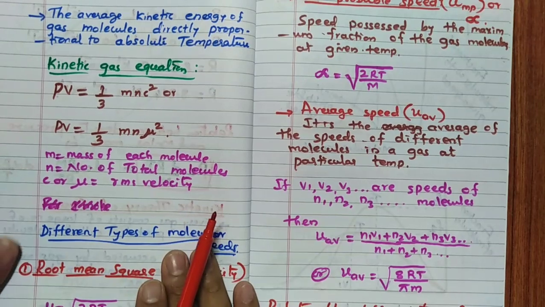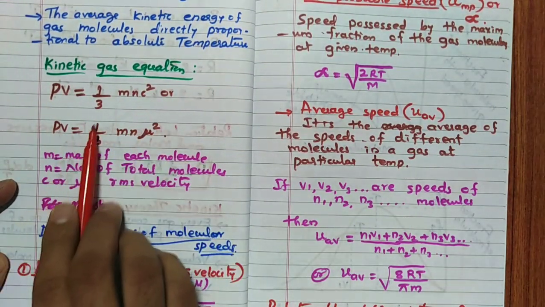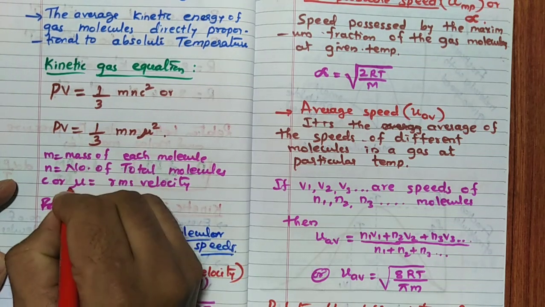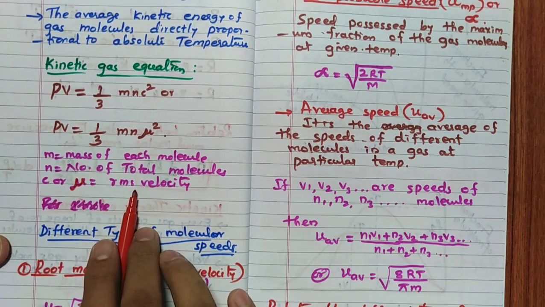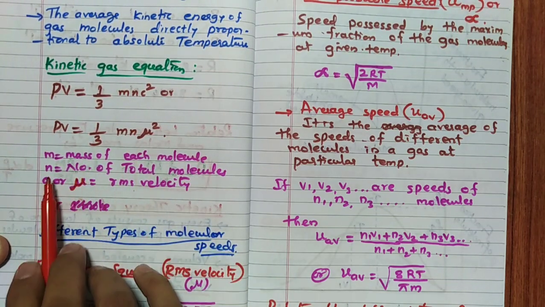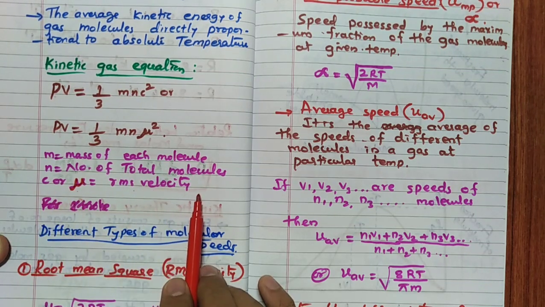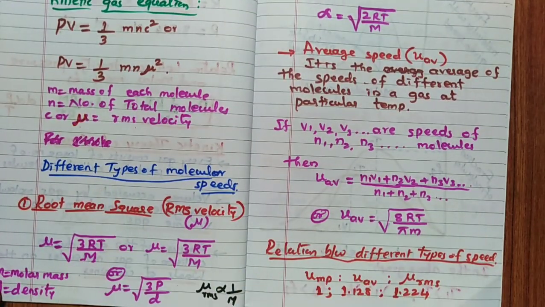Then kinetic gas equation can be written as PV is equal to 1 by 3 mn c square, or 1 by 3 mn mu square. This mu is nothing but, remember, RMS velocity, root mean square velocity. So m is mass of each molecule, n is number of total molecules, and c or mu is equal to RMS velocity. Remember this. Then different types of molecular speeds.